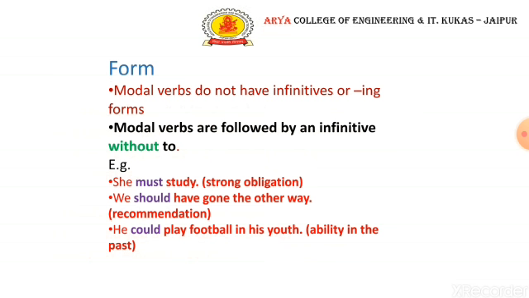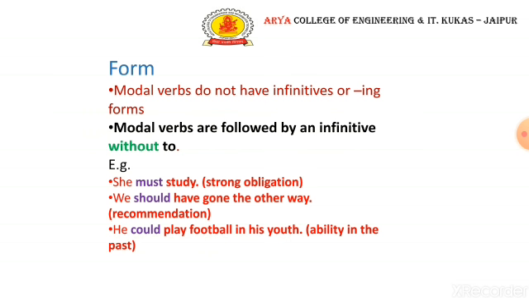Now the other form is that they don't have infinitives, ing forms or participle forms. We can't use to with them or the past participle form. In the first sentence, she must study. It's a strong obligation. We don't say, she must to study.